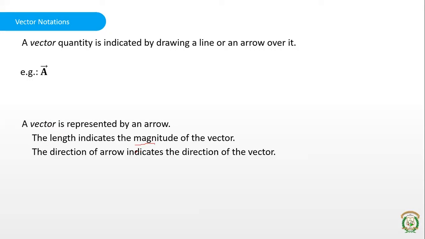The length of the line indicates the magnitude, and the direction of the arrowhead indicates the direction of the vector. Suppose this is a particular vector. The length of this line from here to here indicates the magnitude. Suppose this is 5 units, the magnitude is 5, and this direction of the arrow mark indicates the direction of the vector. So this is how a vector is written: an arrow mark, right? The length indicates magnitude, direction indicates the direction of the vector, and below that you write the symbol of that particular vector and an arrow mark over that particular alphabet.